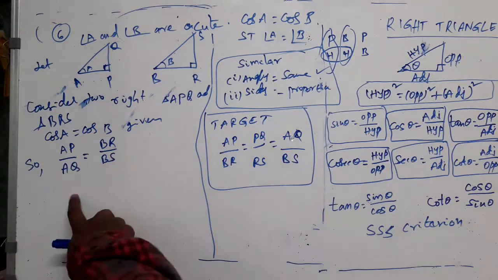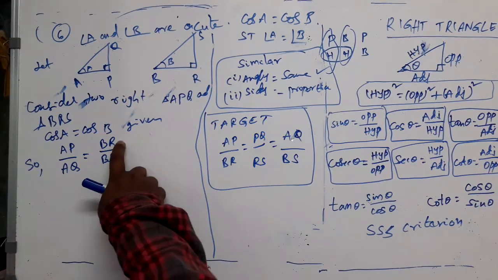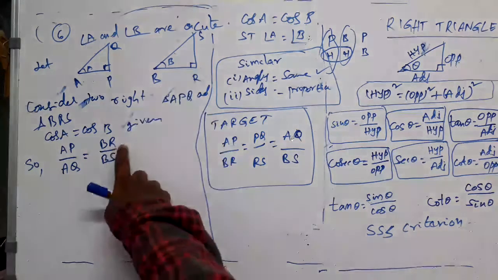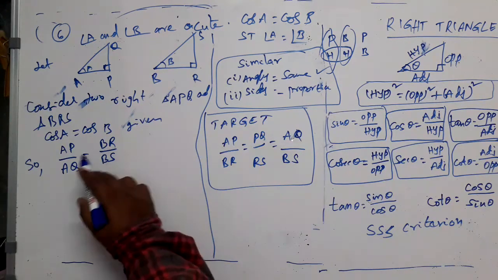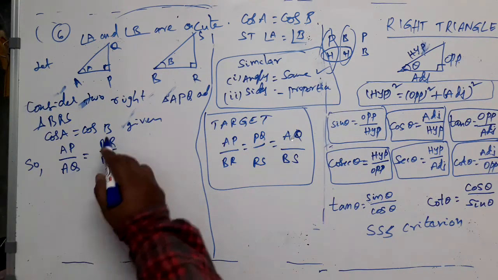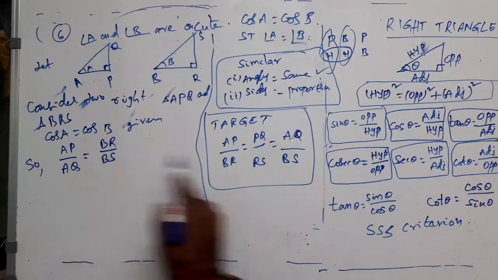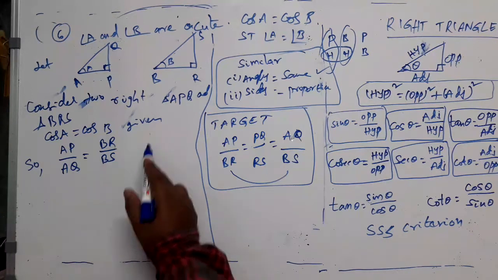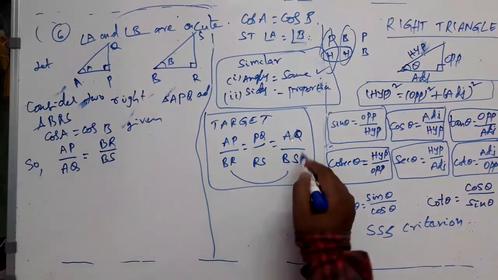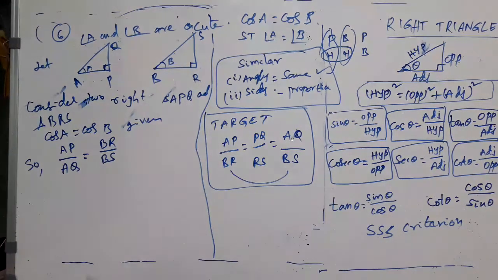Here AP by AQ is there, of course. BR is the second side of the second triangle. I want AP by BR and AQ by BS. Can we have this relation from this or not? Yes, we can. Can I write directly like this?